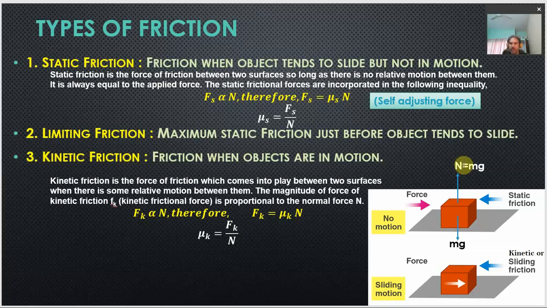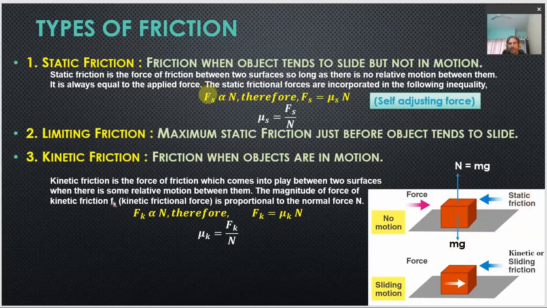So this normal force acting will be equal to the weight of the object, which is acting vertically downward. This is the normal reaction force according to Newton's third law of motion. Here we understand that the static friction, whenever an object tries to slide over the surface, will be directly proportional to the normal reaction. So the more the weight, the more the normal reaction, and hence the more the frictional force.